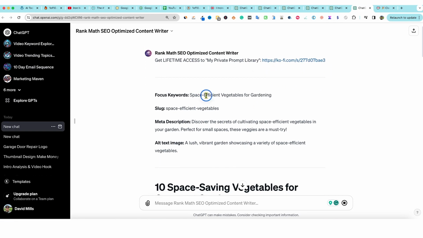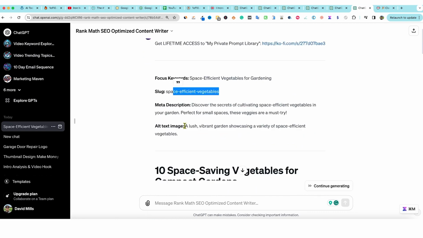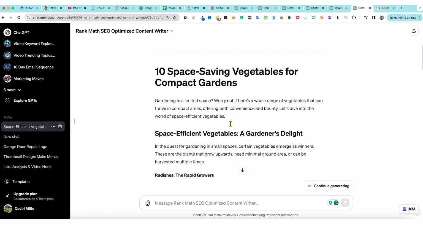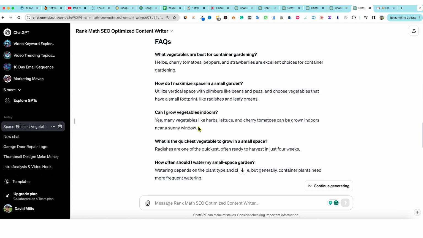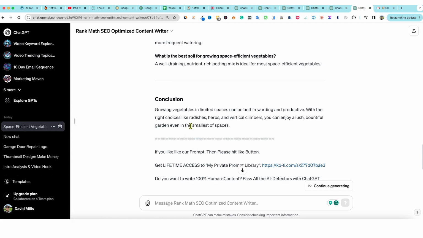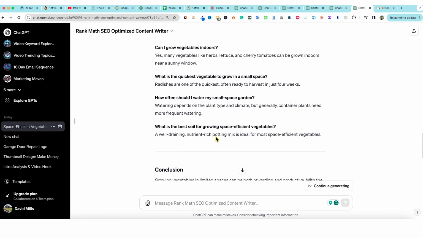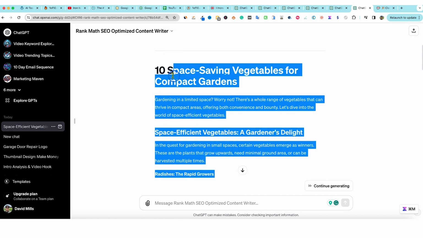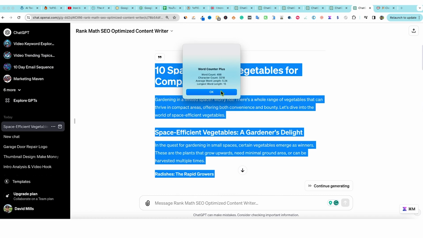Okay. So now we have focus keywords right over here. We have space efficient right here. Alt text, we've got something right there. We got a meta description, and then we have 10 space saving vegetables for compact gardens. And then it's going to go here and write this SEO article for us and give us an FAQ and then a conclusion. And then of course they've got some more call to actions right over here as well. We can come over here and just look at how many words it wrote for us. We'll right click and use word counter plus, and we got a 500 word article.